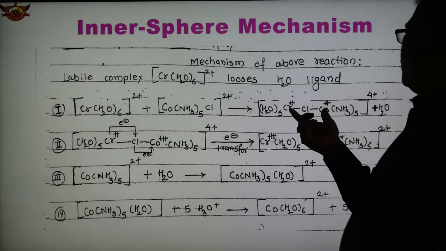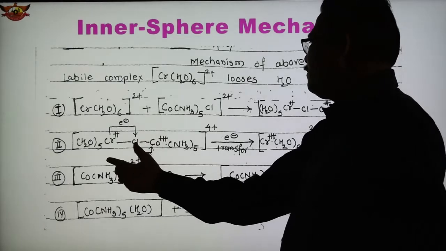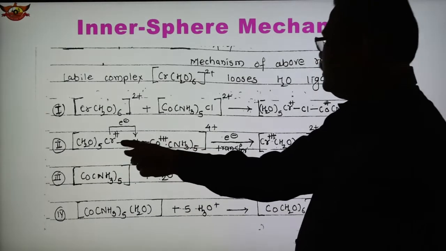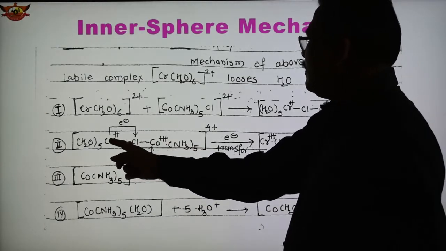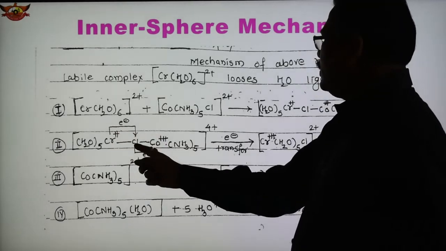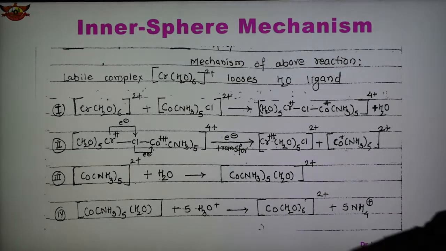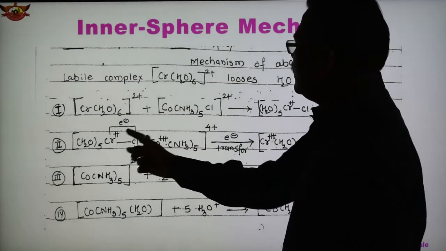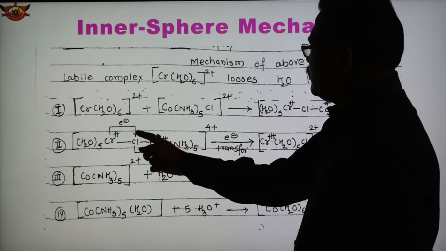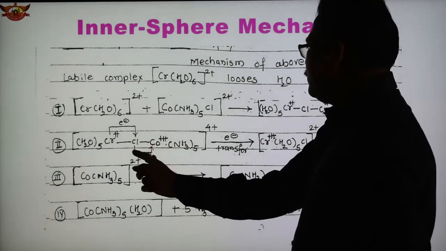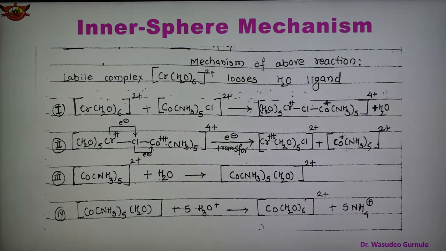Now, in this bridge complex there is a transfer of electrons. Chromium loses an electron and transfers it to the Cl, and then Cl transfers the electron to the cobalt. So chromium loses the electron, transfers it to the Cl, which is the bridge, and through Cl the electron is transferred to cobalt.